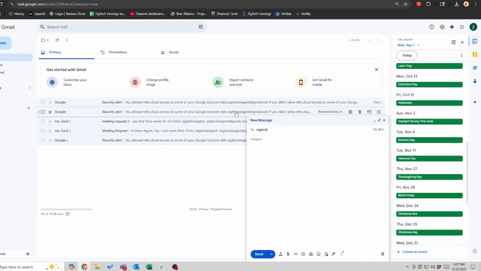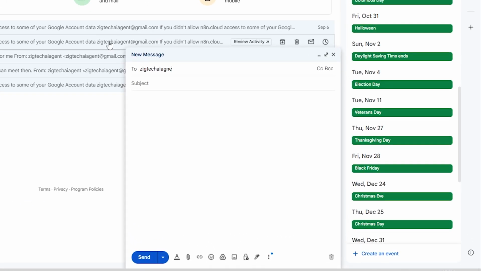So let me run a little test. If I pull up my Gmail, I'm going to send myself an email for testing purposes. My N8N agent only performs this action if a specific subject is in the subject line. So it's got to be meeting time request.